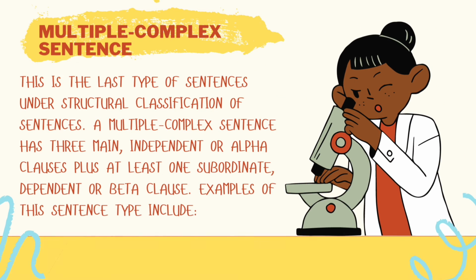Coming to multiple complex sentence. This is the last type of sentences under structural classification of sentences. A multiple complex sentence has 3 main independent or alpha clauses plus at least one subordinate, dependent or beta clause. Examples of this sentence type include. This statement will make you understand about multiple complex sentence and it is very important for you.